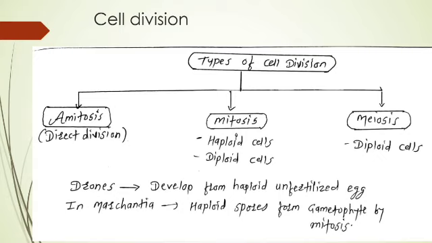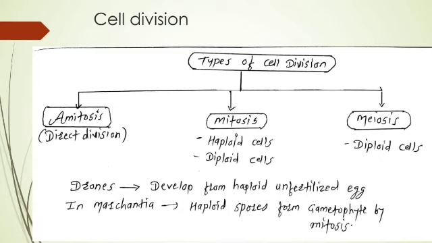Amitosis is also called direct division. Mitosis is performed in haploid cells as well as diploid cells, while meiosis is performed only in diploid cells and not in haploid cells.